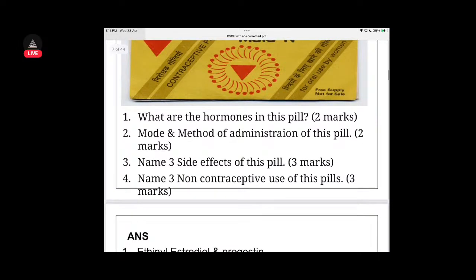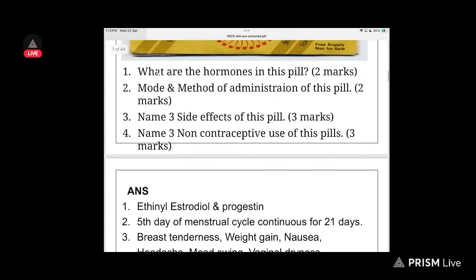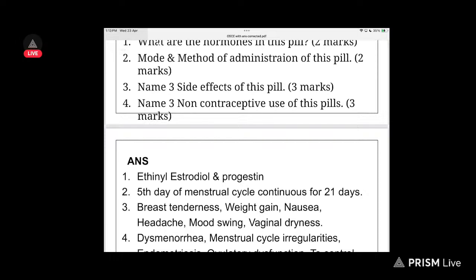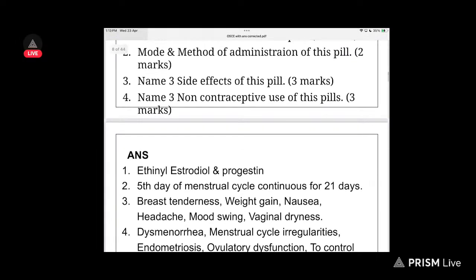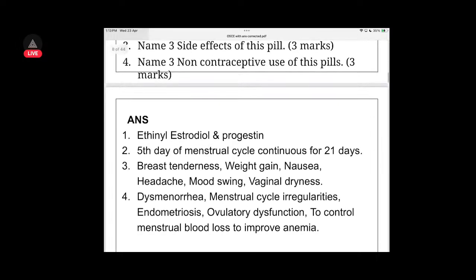Let's see. So ethinyl estradiol and progestin are the hormones in the pill. Then mode and method of administration: from the 5th day of the menstrual cycle, continue for 21 days, then the last 7 days you have iron for replenishing the iron store. Side effects: breast tenderness, weight gain, nausea, headache, mood swings, and vaginal dryness can be seen. Vaginal dryness is one important thing.